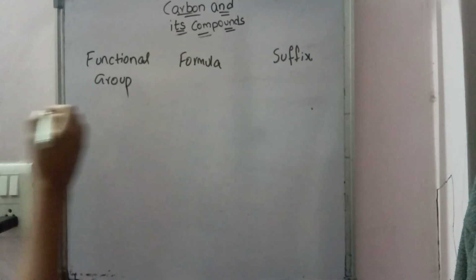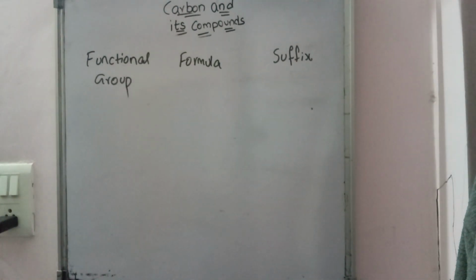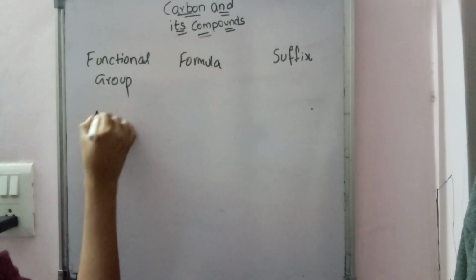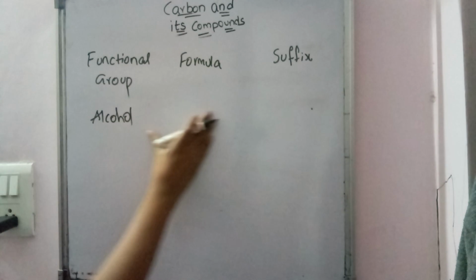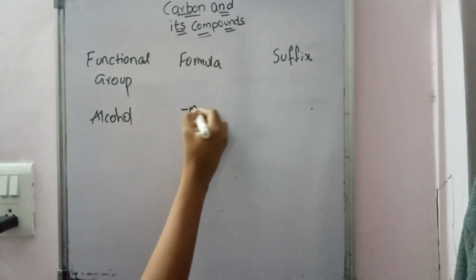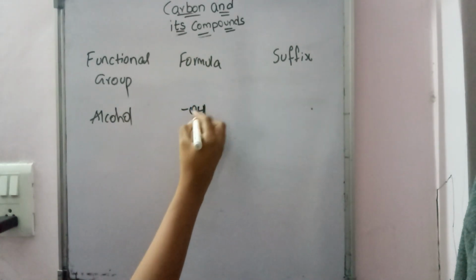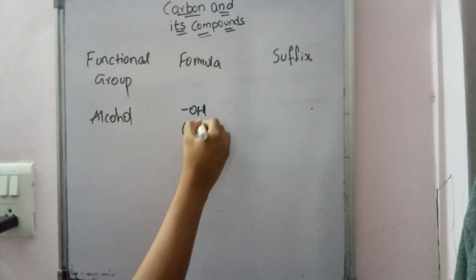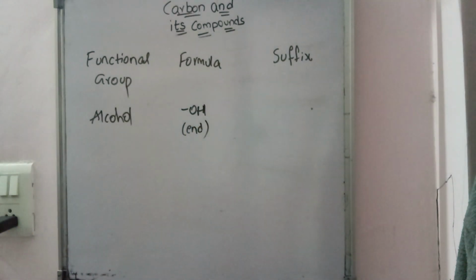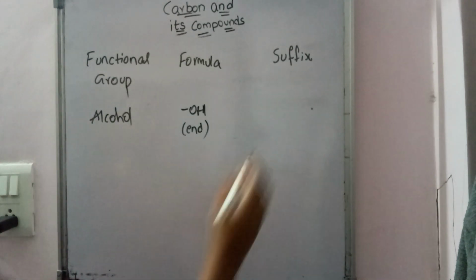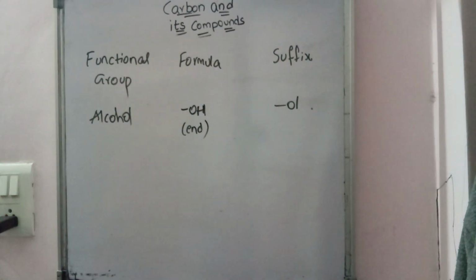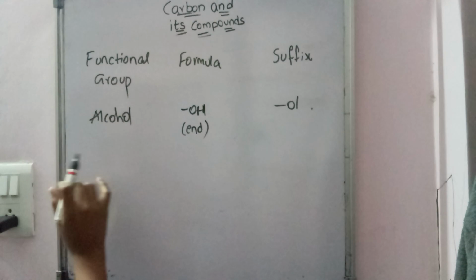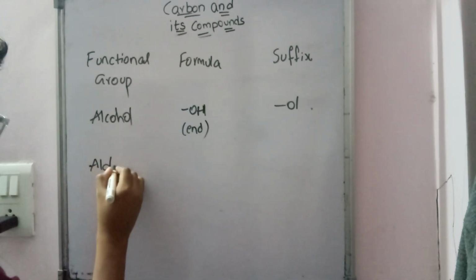The first functional group we are going to start with is alcohols. Its formula will be single bond OH, and this will come at the end of the chain. Okay, and its suffix will be -ol. I hope you understand. And the next one we are going to discuss is aldehyde.